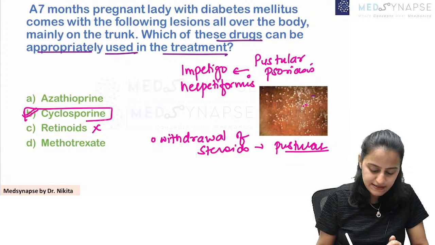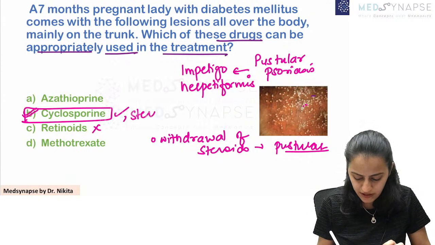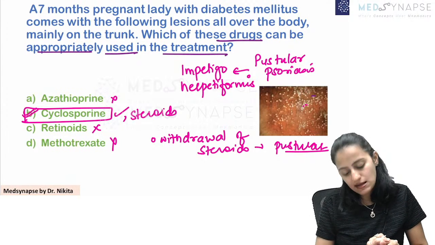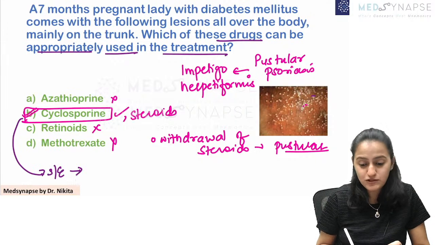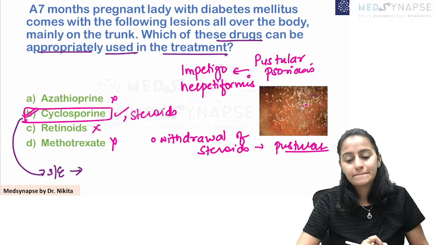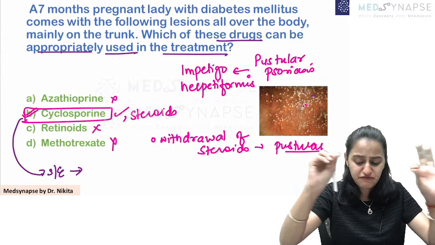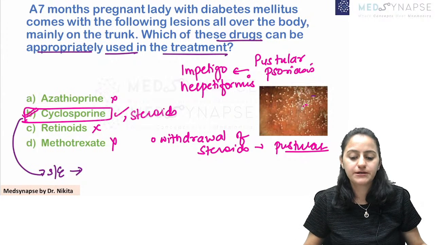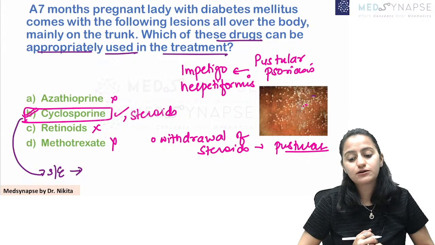So remember, in pregnancy, you can give cyclosporin and otherwise you can also give steroids. Rest of the drugs are not to be given in pregnancy. So the answer here is cyclosporin. Can you tell me one side effect with cyclosporin which is very frequently asked in the exam? Look, guttate psoriasis is generally in a child with a URTI, then those drops come on the trunk. This is pus filled, so this is pustular. What side effect is asked in the exam very frequently with cyclosporin?